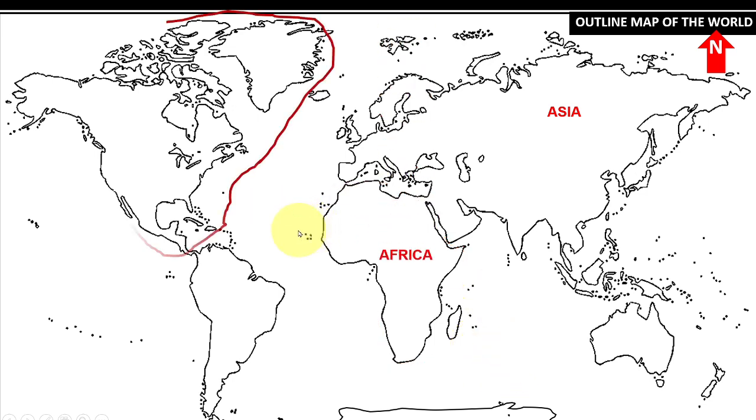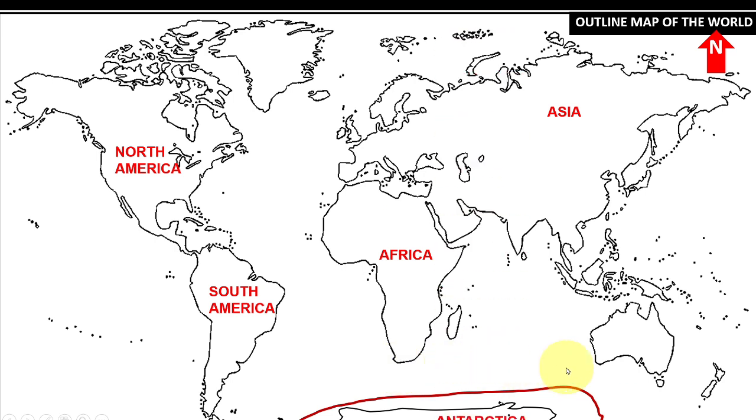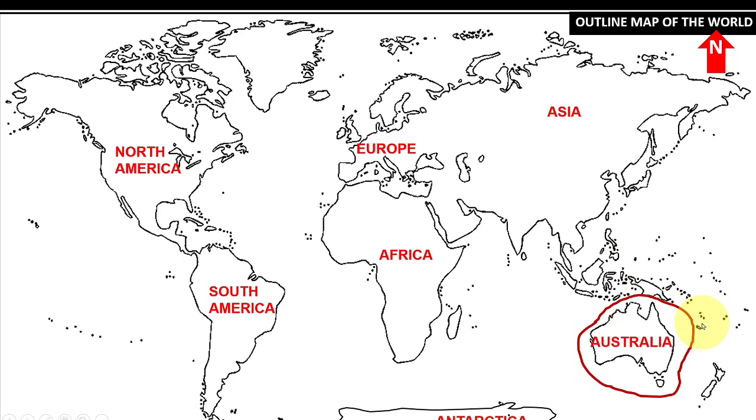Third largest continent is North America. Fourth largest continent is South America. Fifth largest continent is Antarctica. Sixth largest continent is Europe. Seventh and the smallest continent is Australia. So here we discussed 7 continents: one is Asia, second Africa, third North America, fourth South America, fifth Antarctica, sixth Europe and seventh Australia.